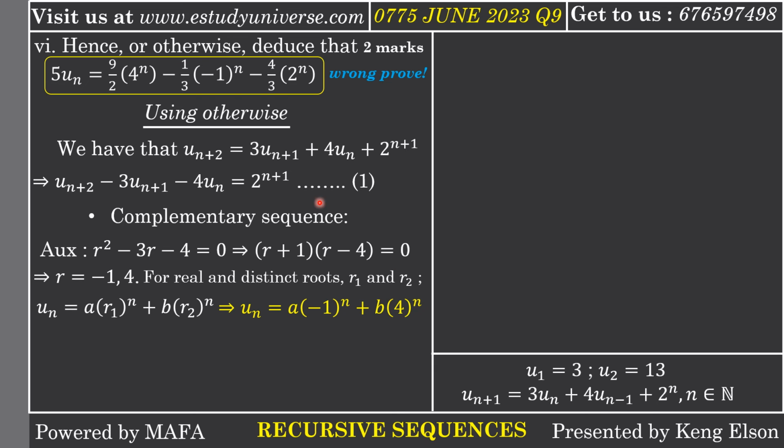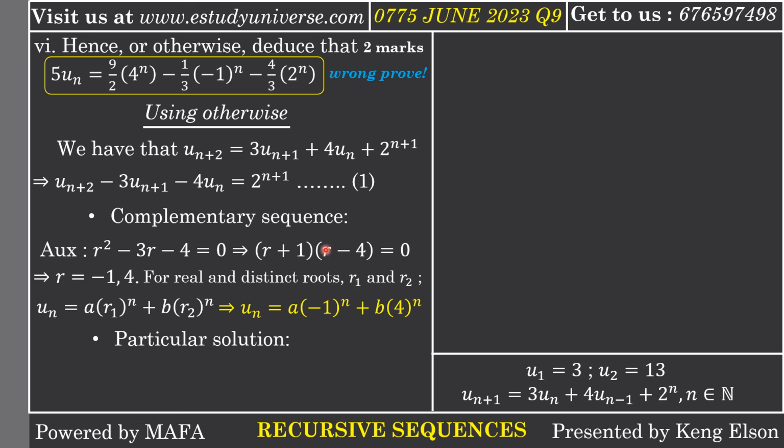But now the right hand side is not equal to 0, so this is not homogeneous. So we need to find the particular integral, or the particular solution, or the particular sequence that solves this recursive sequence equation. How do I find the particular solution? We said that the particular solution depends on the right hand side and also on the complementary function.